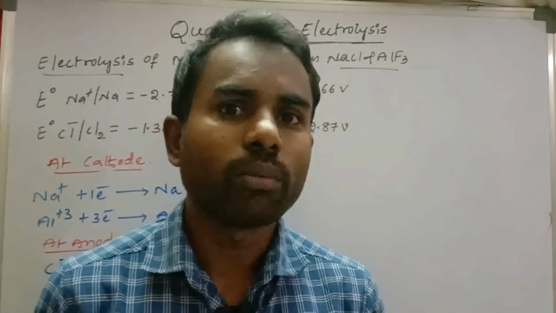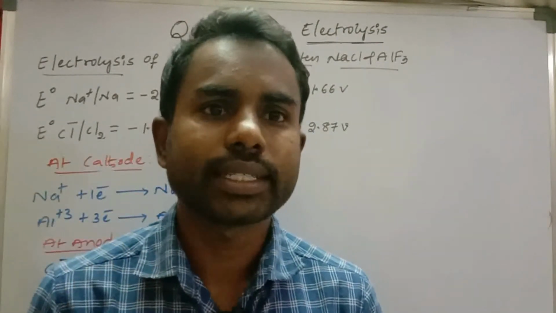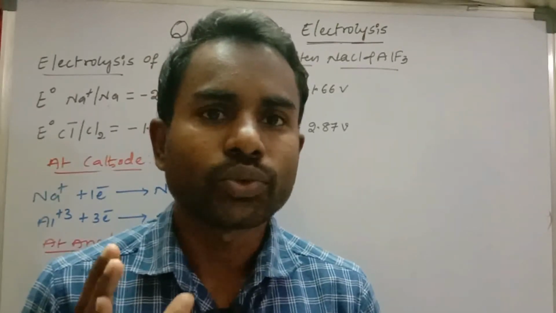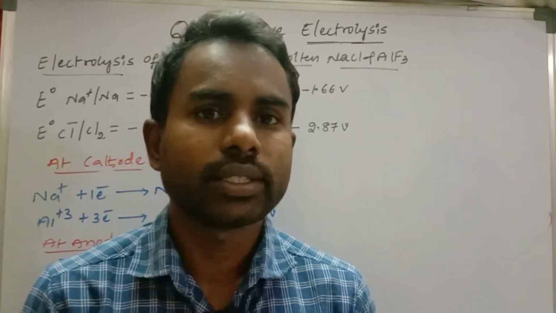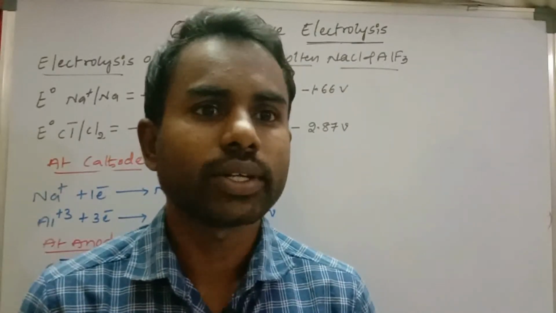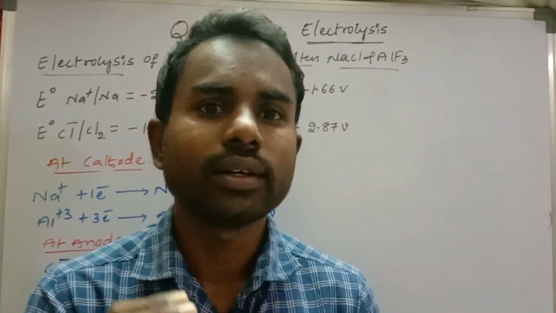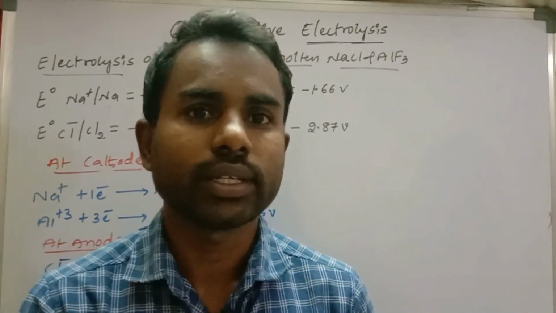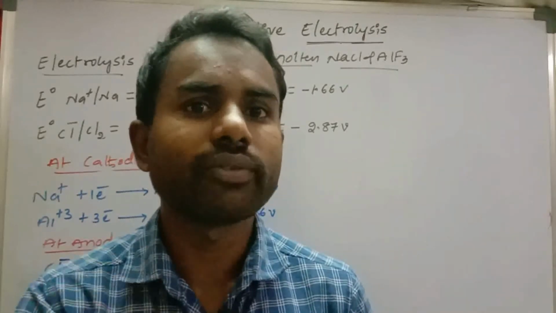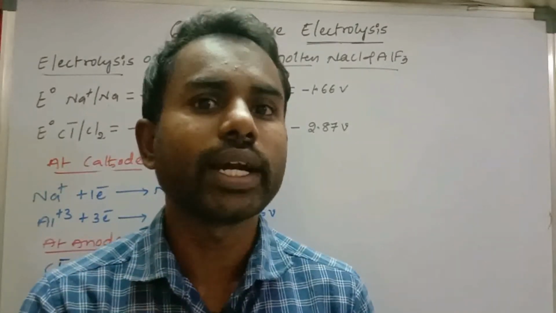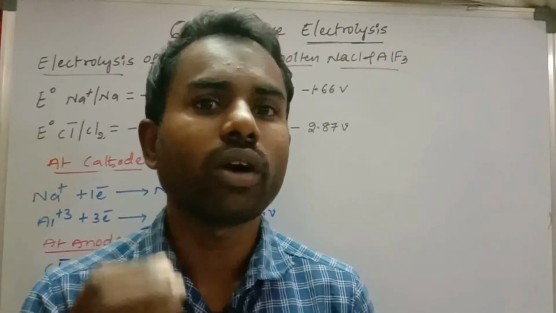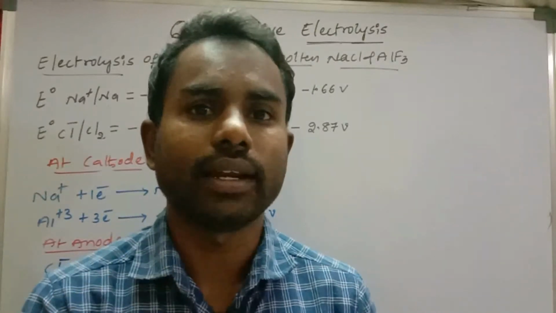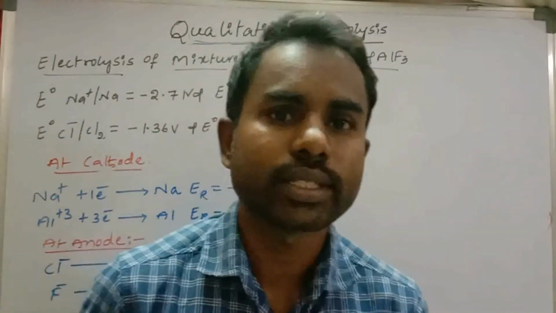In the last video we completed electrolysis and the factors affecting electrolysis. Today I am going to discuss qualitative electrolysis, which means discussing what products are formed at the cathode and anode during electrolysis. Qualitative electrolysis is the study of the formation of products at the cathode and anode in an electrolytic cell.